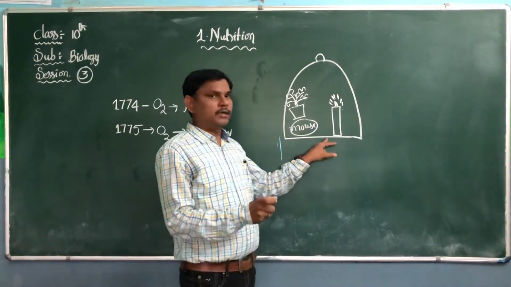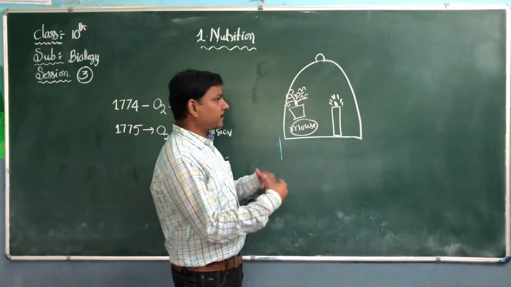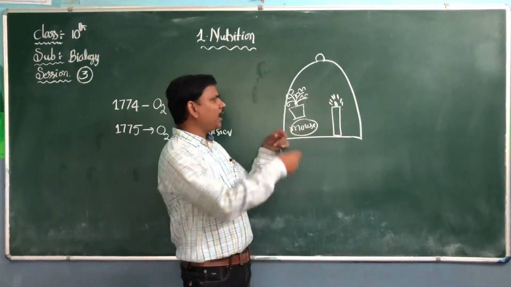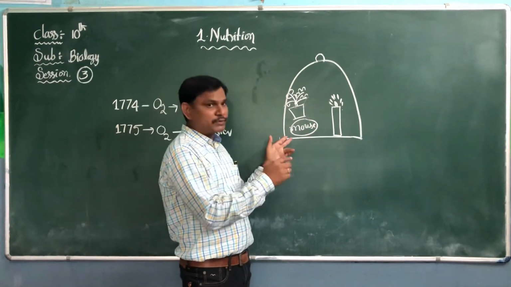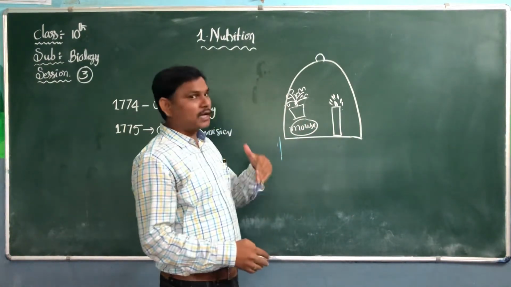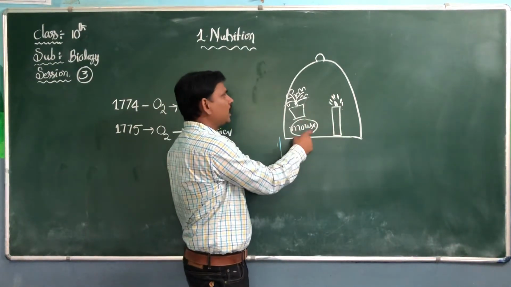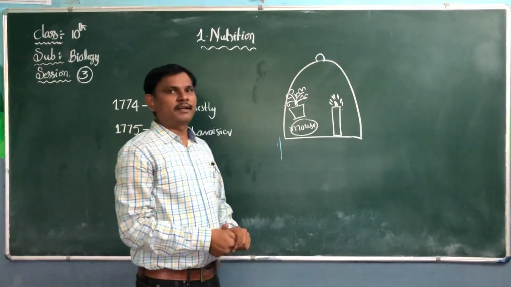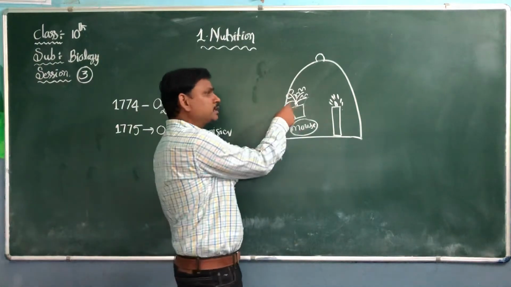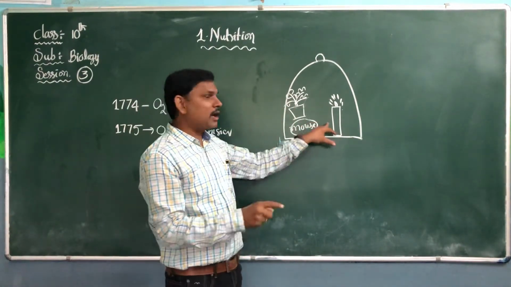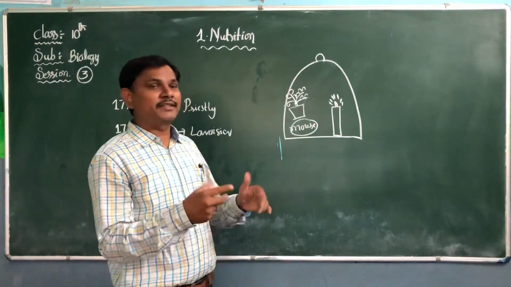In the first experiment, he kept a candle. After a few minutes, it turned off. In the second experiment, he kept a candle and a mouse. The candle turned off and the mouse also suffocated. In the third experiment, he kept a candle, a mouse, and one mint plant. He observed very carefully. When he kept the mint plant, the candle did not turn off and the mouse did not suffocate; they were fine.